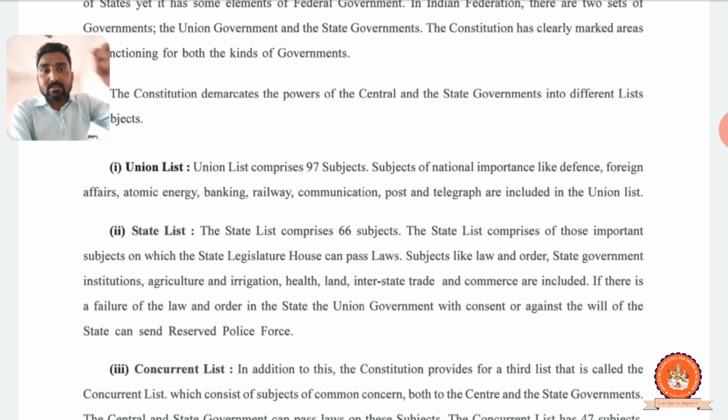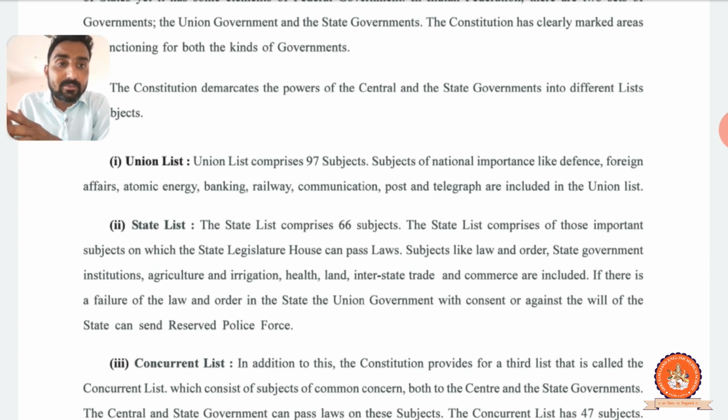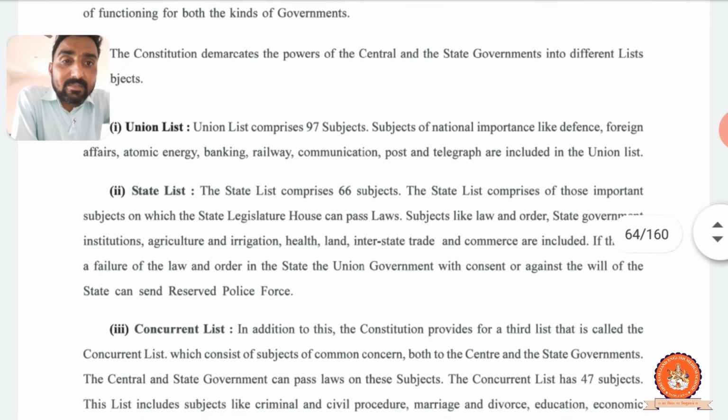The state legislature can make laws, regulations and other things according to these 66 subjects only, not other subjects. It's also called the state assembly.